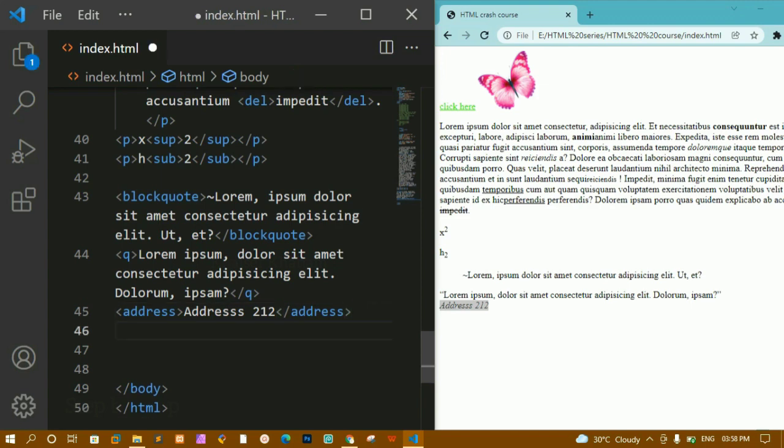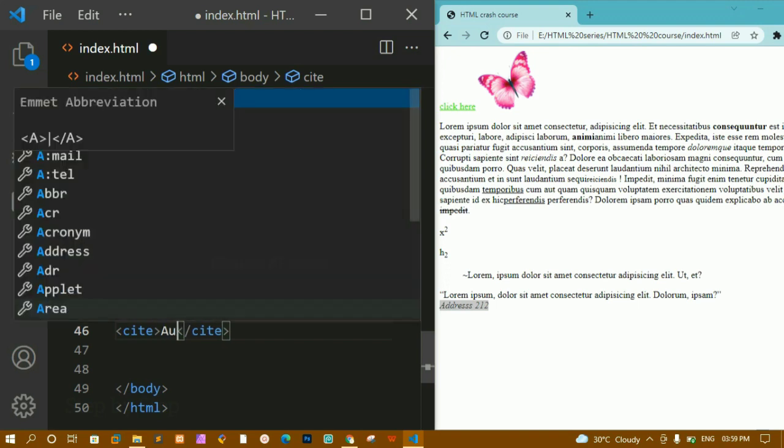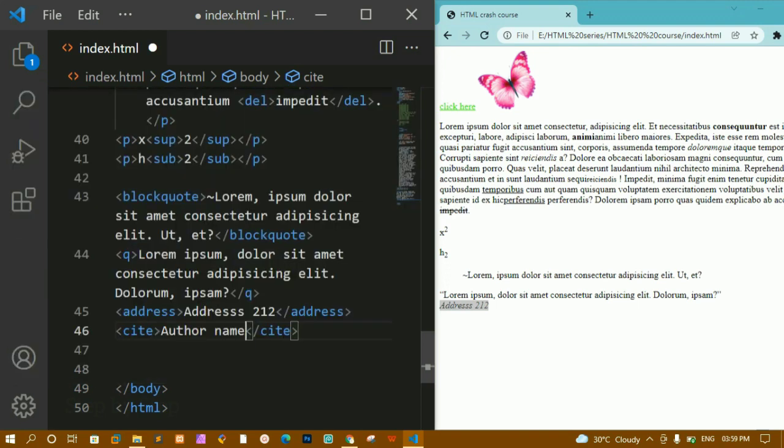Next, we are going to write cite here. Whenever we use this cite tag, if you have an author name, a book name, or the name of your drawing or art, you can use it. Whatever content you have inside that particular heading, you can wrap inside this cite tag. Now here I am writing author name. I'll save this and refresh. Now you can see this will be printed like this. This is completely different from that one. This is for address and this is for author name. Whatever work you have published under that heading, you can use this cite element.